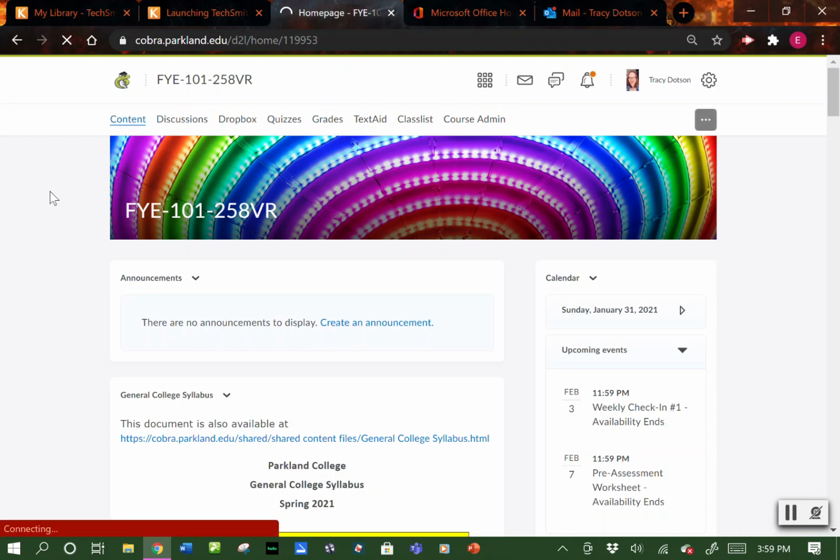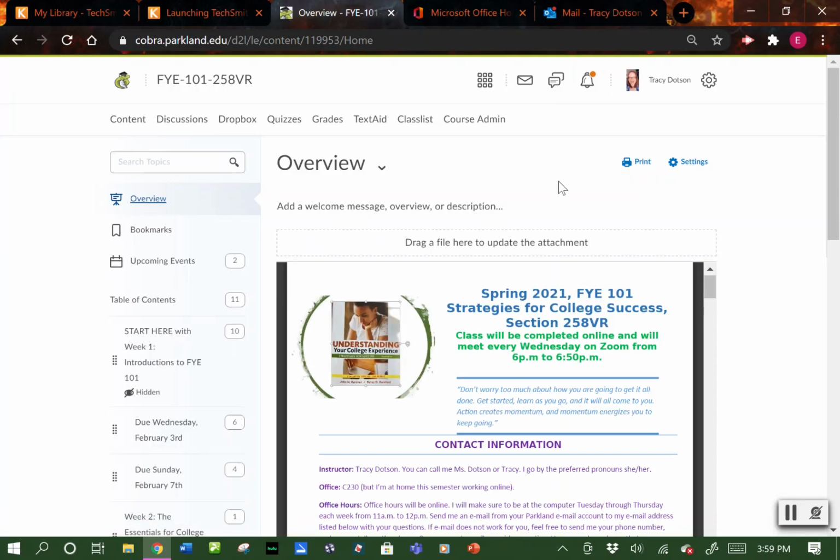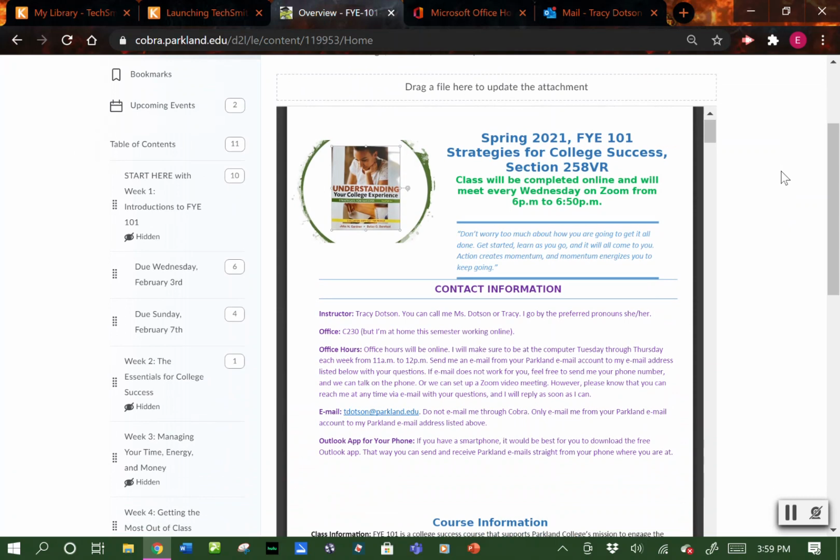Under content, this is where all the material is going to be found for this semester. The first thing listed on the left is overview. This is where you can find the course syllabus for this semester. A syllabus is usually a document that gives you contact information for your instructor. It explains what the course is about and how it's all laid out and organized. You have an academic calendar, and then any resources that the college wants you to know about.